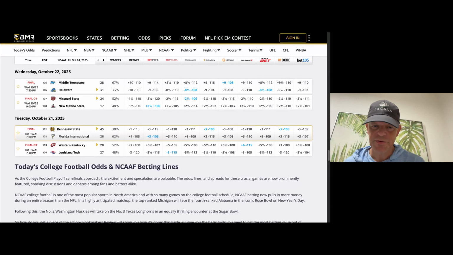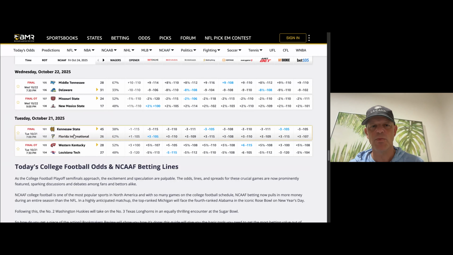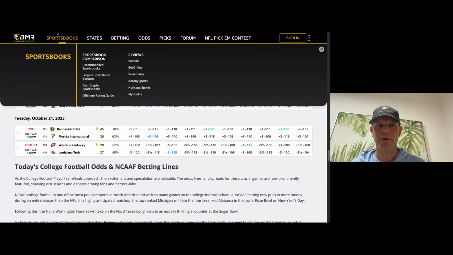So, for example, in the Western Kentucky game, most people would have probably taken the points. That is the incorrect way to play it. Why? Because teams that cover are going to win 80% of the time. So it's advantageous on those small numbers, especially if it's less than a touchdown, to actually play that team on the money line, because if they cover, there is an 80% chance that they win outright. I know this was a long point to make, but it's a very important point to make.